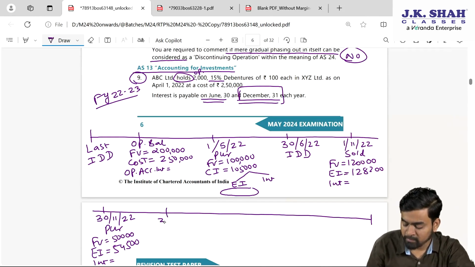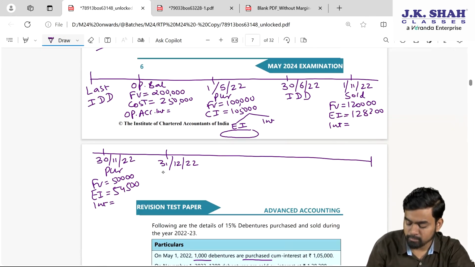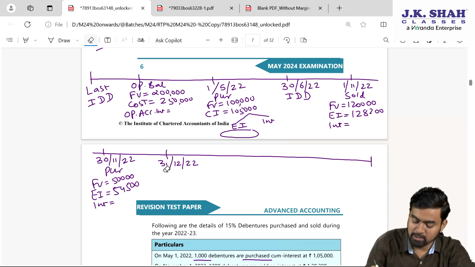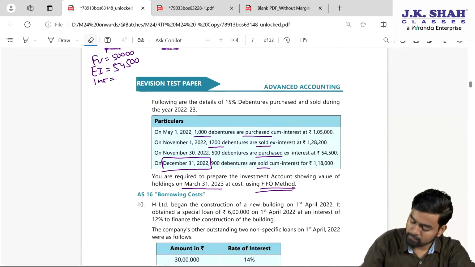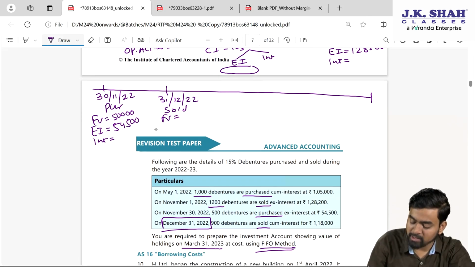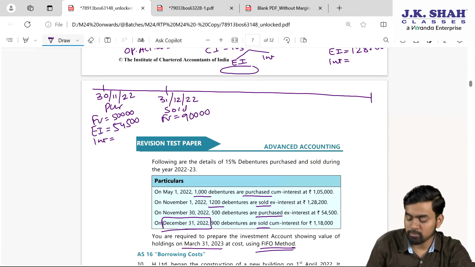So you'll write 31st December 22, sold. Tell me face value equal to, if you check here, 900 debentures, so 90,000 is the face value.